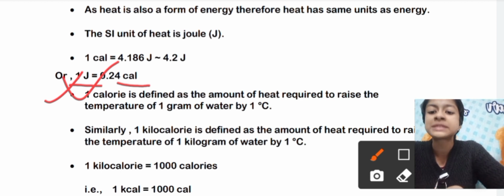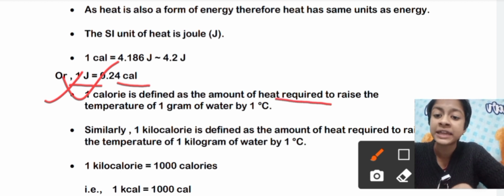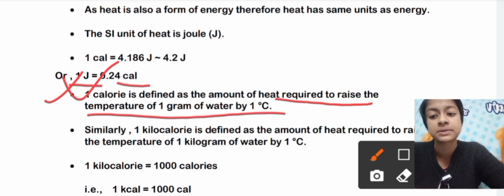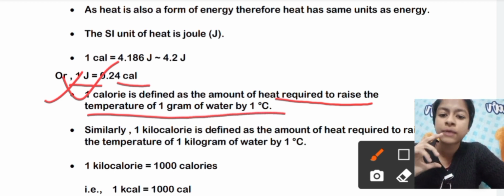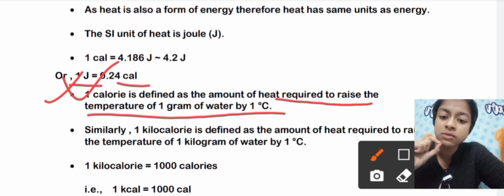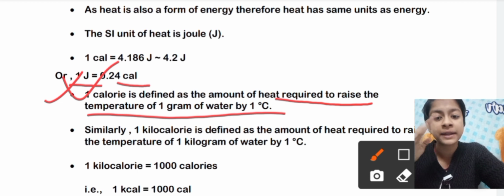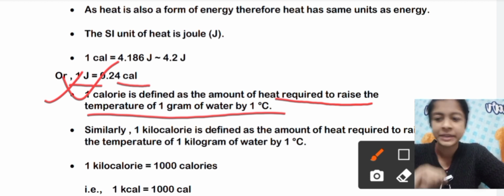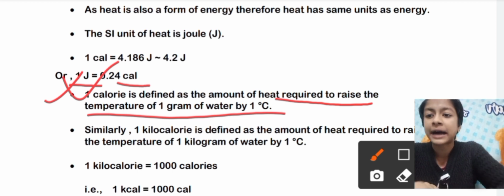1 calorie is defined as the amount of heat required to raise the temperature of 1 gram of water by 1 degree centigrade. So we have 1 gram of water, and the heat we give to 1 gram of water to raise it by 1 degree centigrade is termed as 1 calorie. Clear?